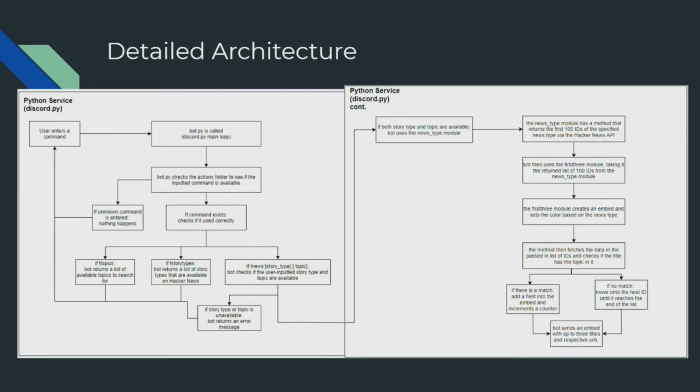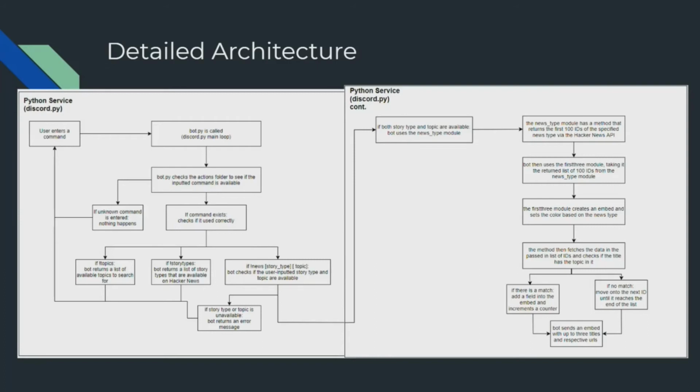Now we will talk about a more detailed version of our architecture. It essentially shows us what the bot does after a command is inputted. So once the user enters a command, the bot will first check if the command exists in our code. If it doesn't exist, then nothing will happen. Otherwise, the bot is capable of checking if the existing commands are used properly.